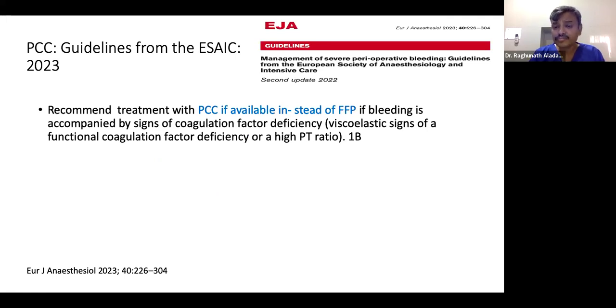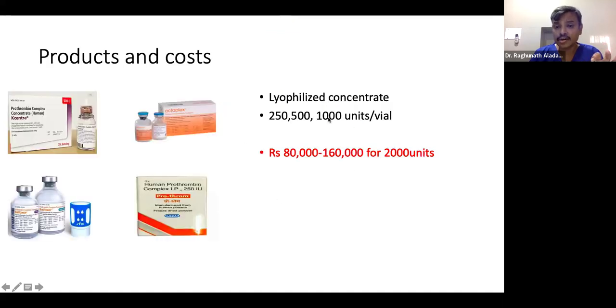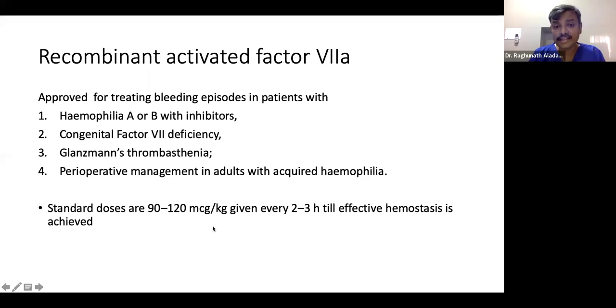Even if there is bleeding with respect to FFP, you can use PCC. That is newer evidence. There is a concern of a small risk of thromboembolic events, but we need more randomized controlled studies on that. Cost-wise, it comes as a lyophilized concentrate of 250 units, 500 units, 1000 units, but the actual dose required is around 1500 to 2000 units. So the cost goes up to 80,000 to 1,60,000. That is very costly compared to FFP, but this is an option when cost is not the concern. So what about factor 7A?